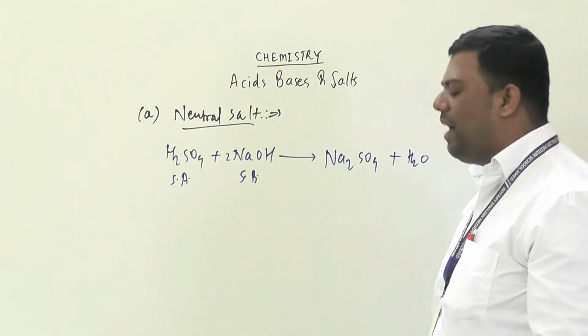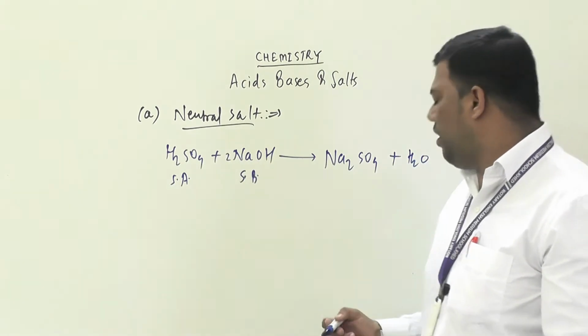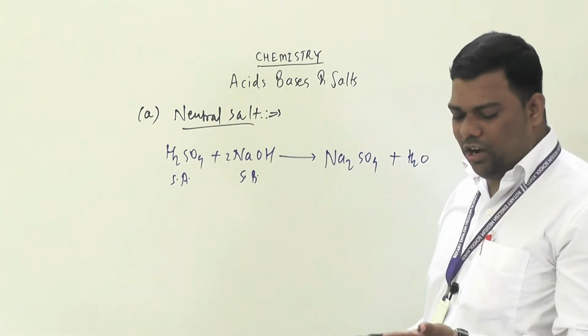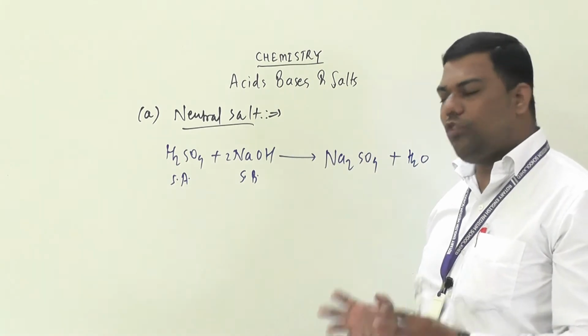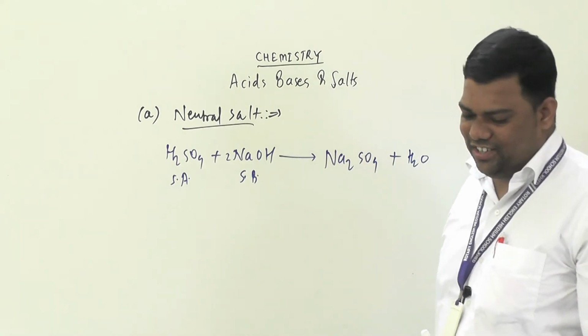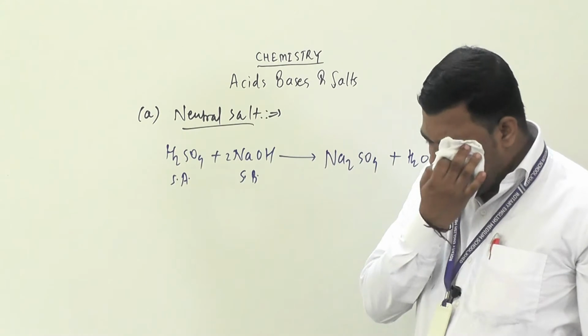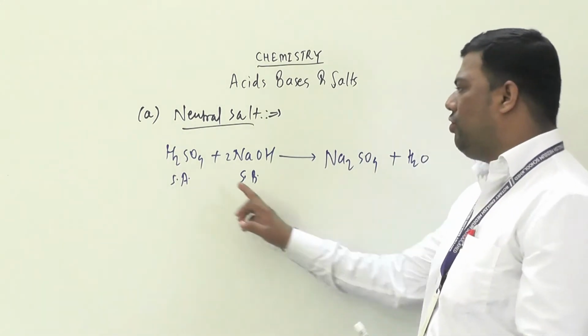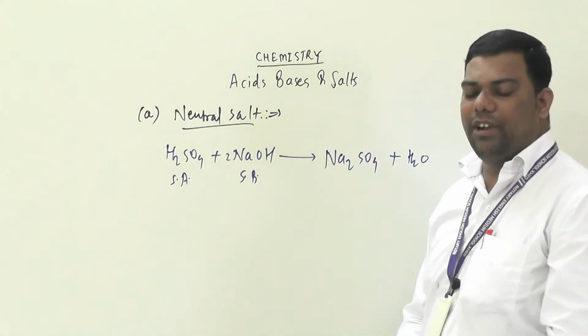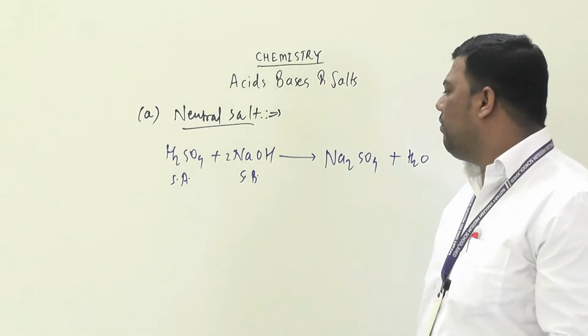Yes, our reaction is balanced. With a strong acid and a strong base, whatever salt you get is neutral in nature. So the hydrogen of this acid is completely replaced by whom?